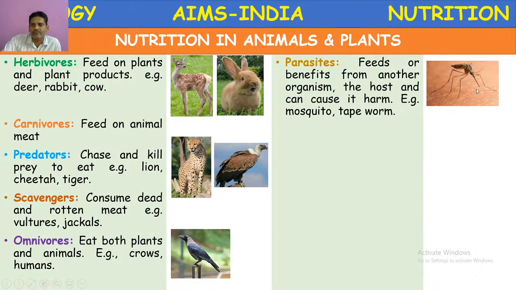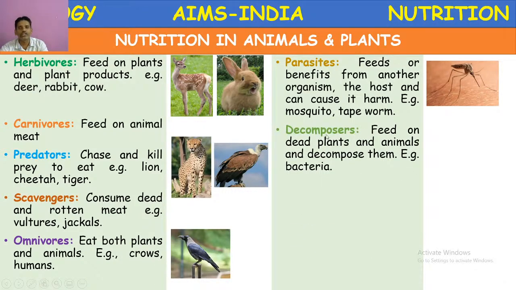External parasites means the parasites which are visible to us from outside. For example, mosquito, it sucks the blood. It is an ectoparasite. Endoparasite, the parasite which is present inside the host, like protozoans, some worms like roundworm, tapeworm, they come under endoparasites.